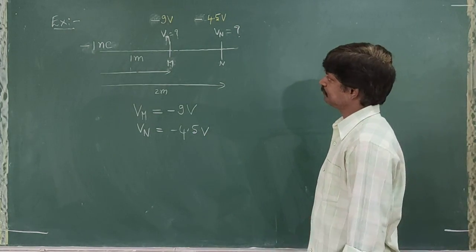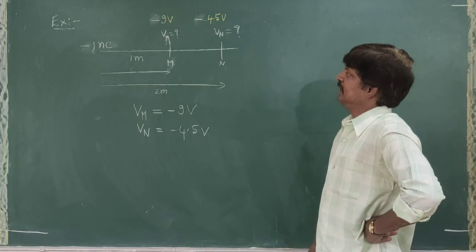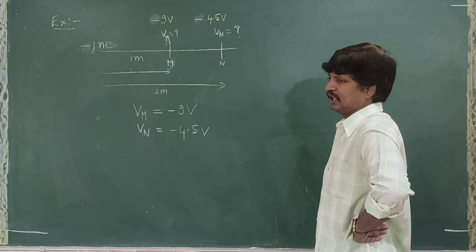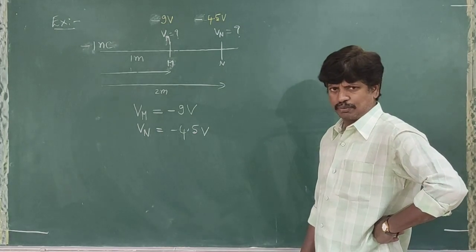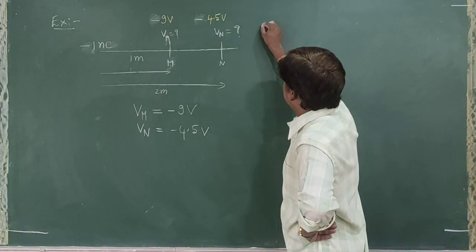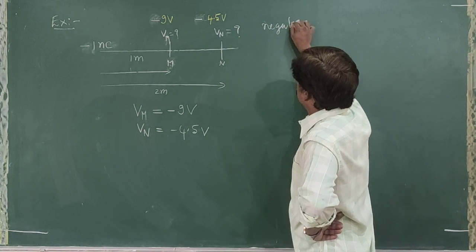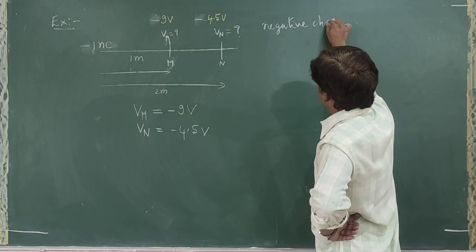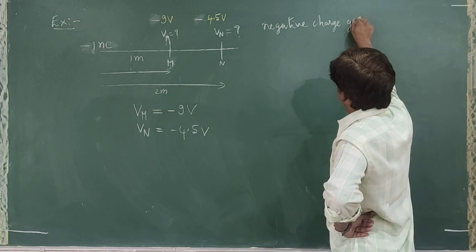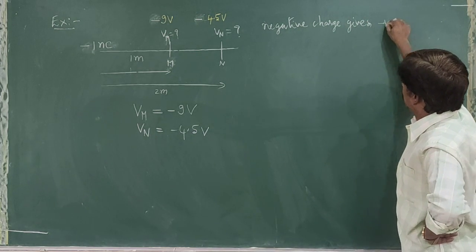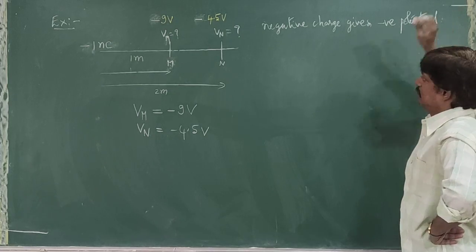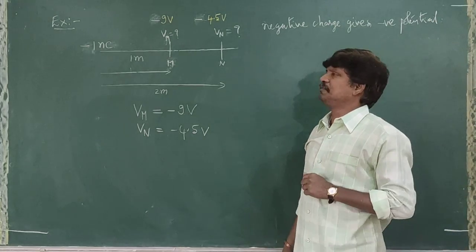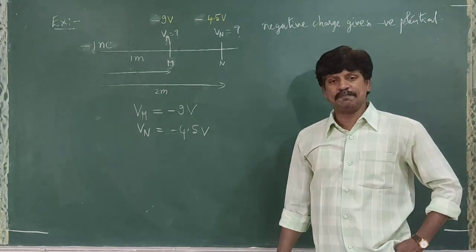Now tell me, minus 9 volts, minus 4.5 volts. So negative charge gives negative potential or positive potential? Negative potential. So negative charge gives negative potential. Right. Minus 9 is big or minus 4.5 is big?